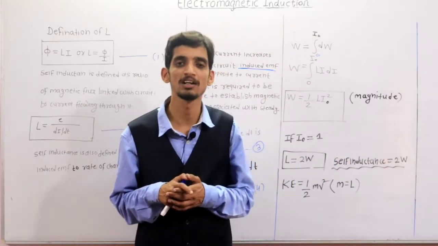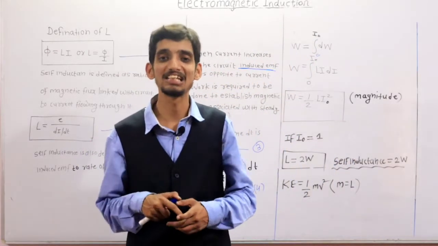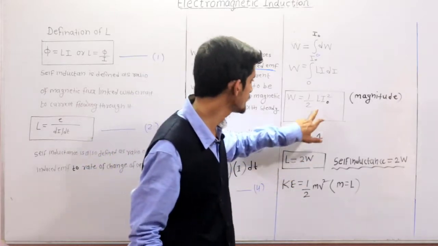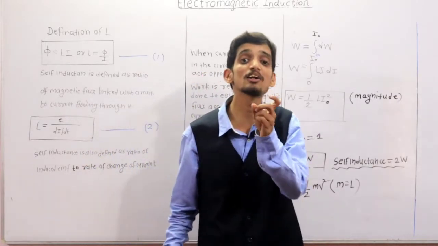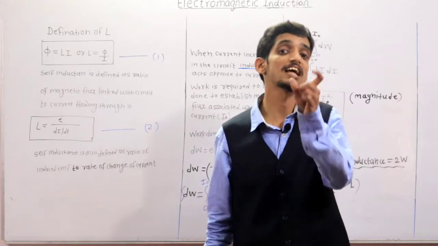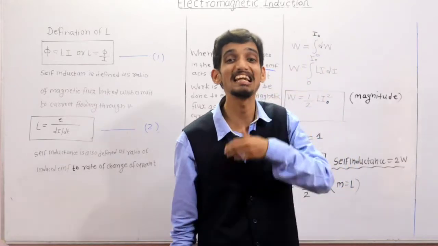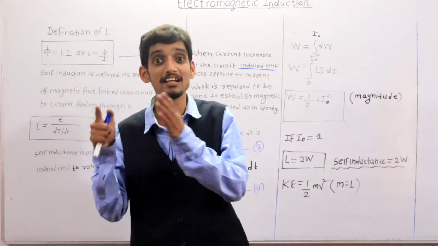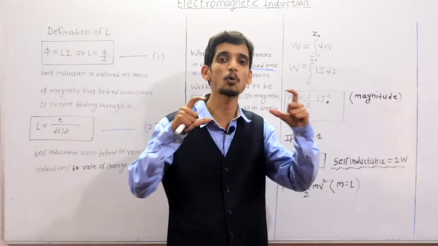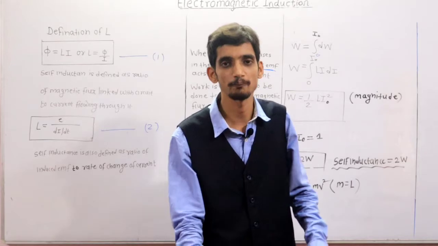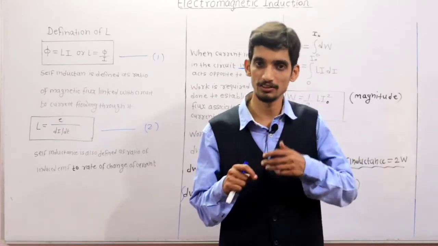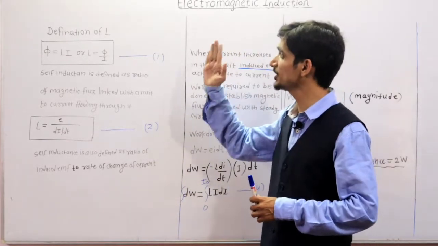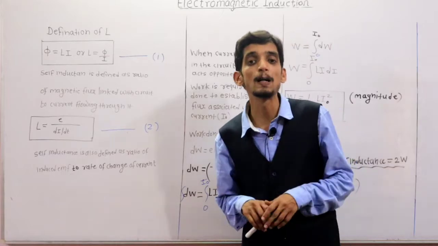Whenever we take half mv square, that mass m relates to the self-inductance, and I have already told you in this lecture that self-inductance is nothing but electrical inertia. Clear? So mass and self-inductance L are correlated with each other. In this way I have discussed the definition of L in great detail.